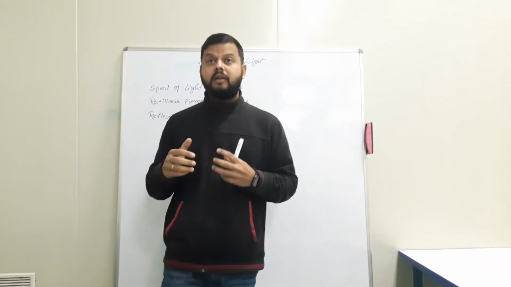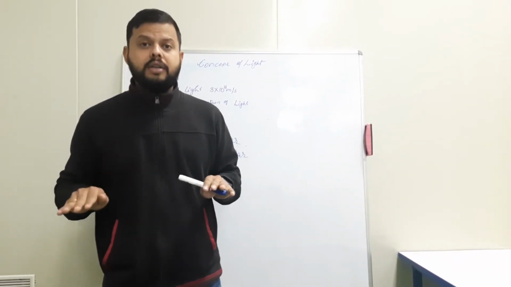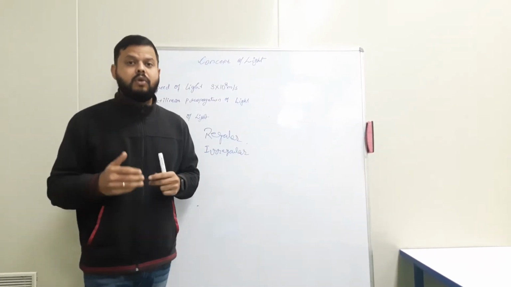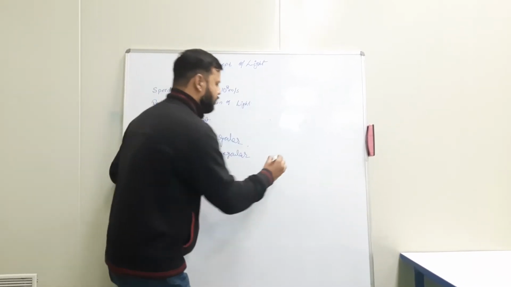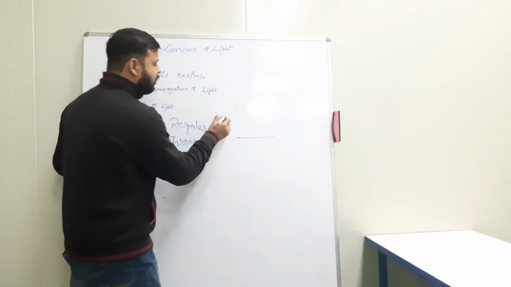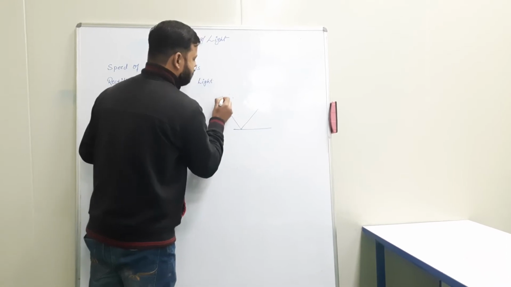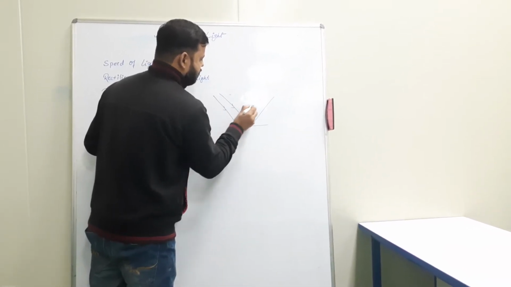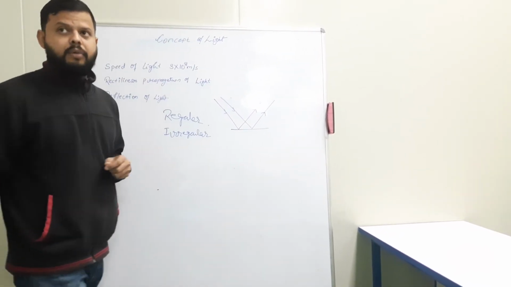What does regular reflection mean? The reflection of light from a well polished or a well shiny surface, that means an even surface, is called regular reflection or specular reflection. That means, consider this as a shiny surface. When light falls on this surface, a uniform reflection will be generated. That means the reflection of rays or reflection of light will be uniform.